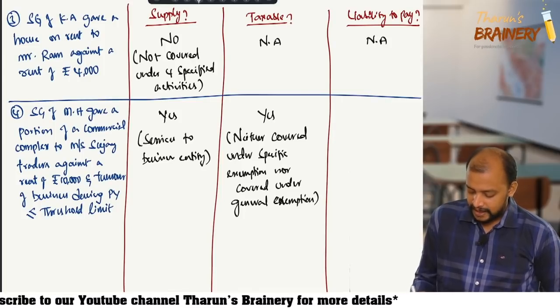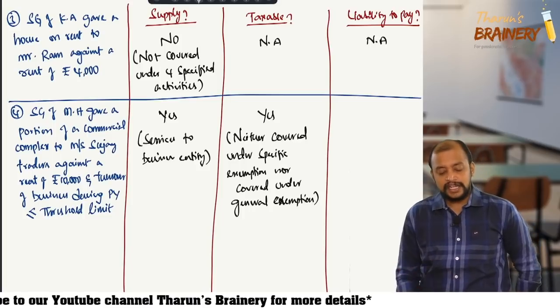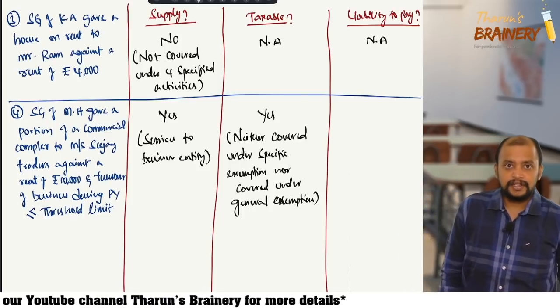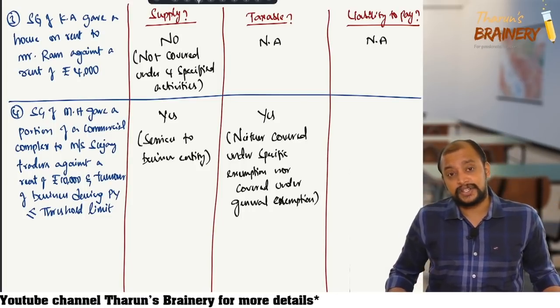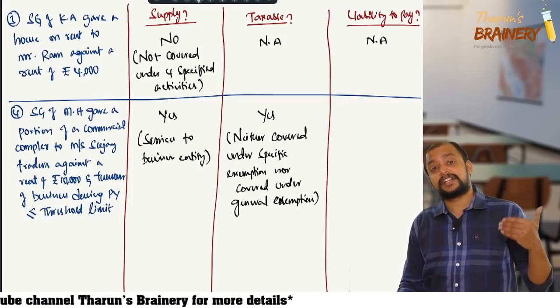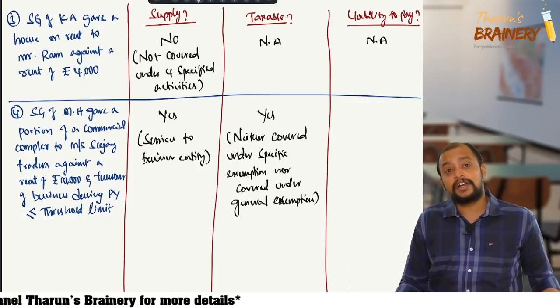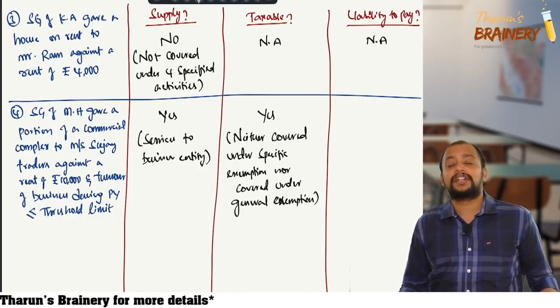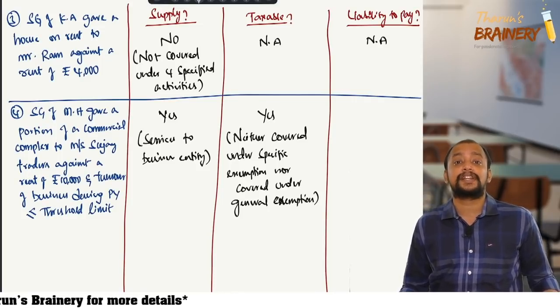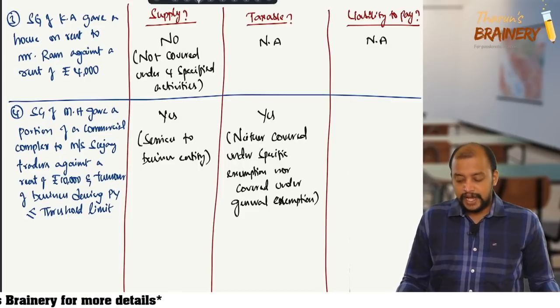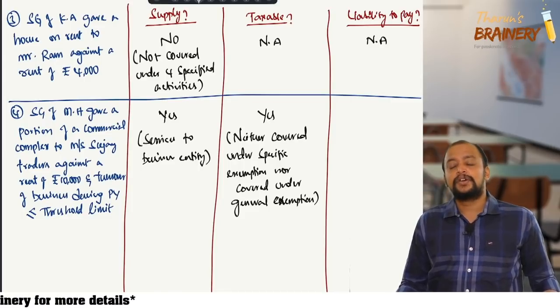But here they did not give that the person is registered. Turnover during the previous year does not exceed threshold, but for the current year we don't know the turnover. So they did not give it as registered. When they are not giving it as registered, we should take it as unregistered. As the recipient is unregistered, who will pay?